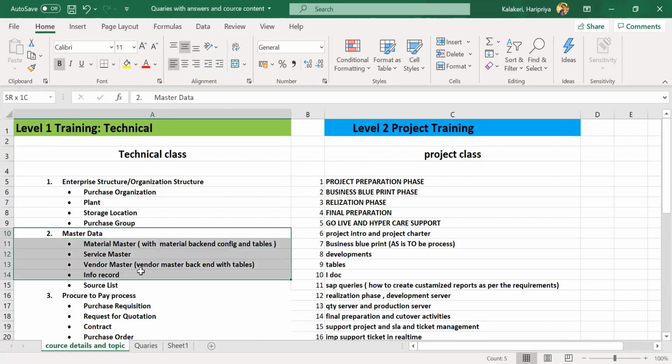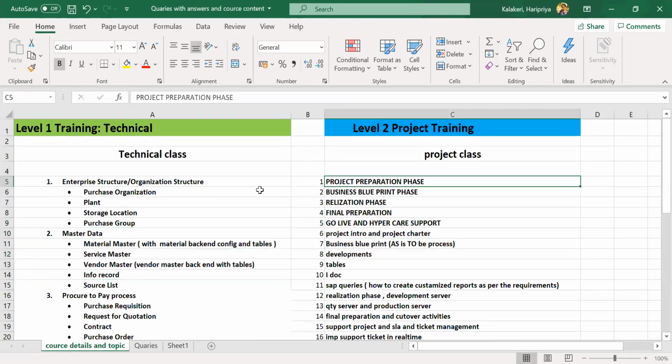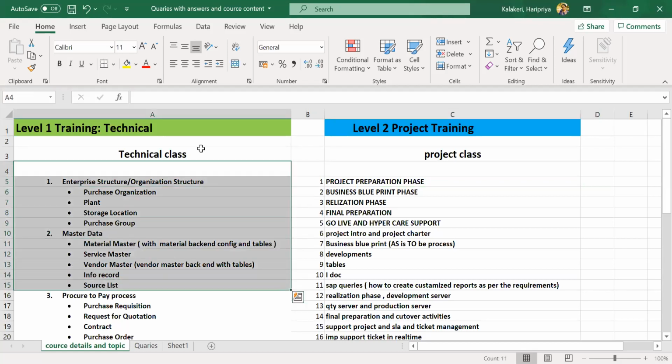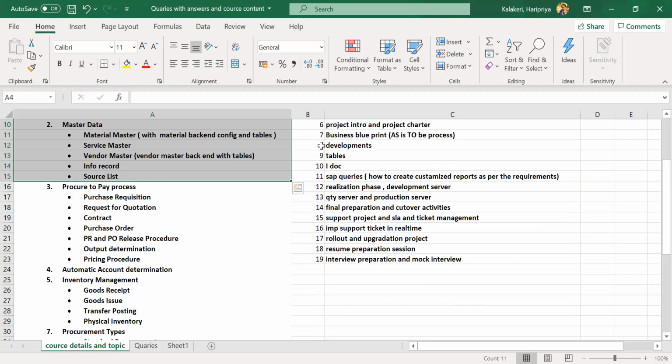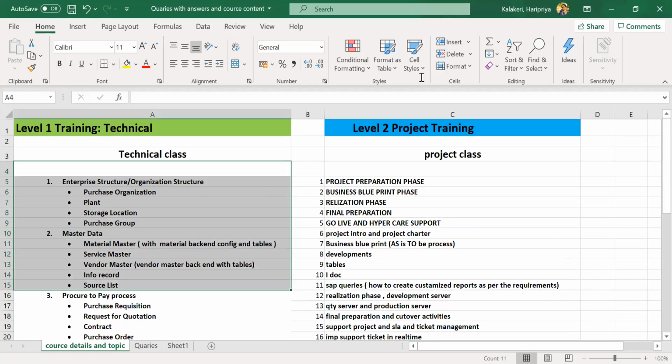Once this master data is over, then I will start the project class. The actual first project class I will start. Initially, I explained how a company will approach, for example, if Nandini Milk wants to implement SAP, how they will approach a project company like IBM, Wipro, like this. How they will approach, how they will come, how they will start the implementation, and what meetings will happen. Everything in detail, step by step, we will learn in the project class. Okay, for that you have to understand up to here. Then we will go one project class, one master data class, like this we will go.